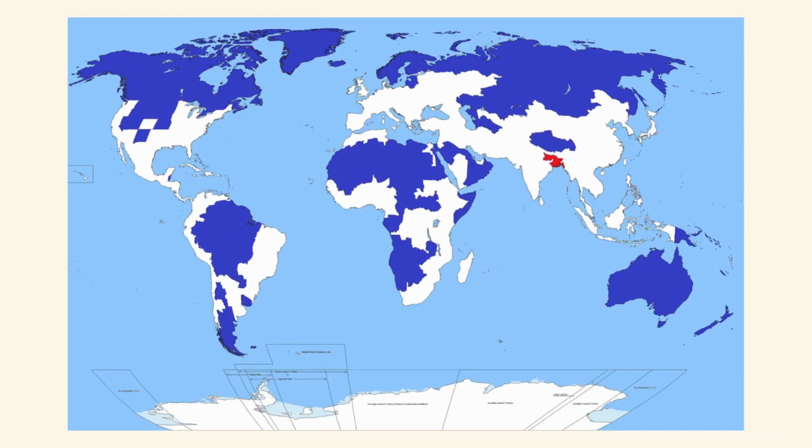As a bonus, I want to show you two more maps. This one, as incredible as it may seem, shows that there are just as many people living in the red area as in the blue area. The red area is the most densely populated part of the entire world and is in India and Bangladesh.